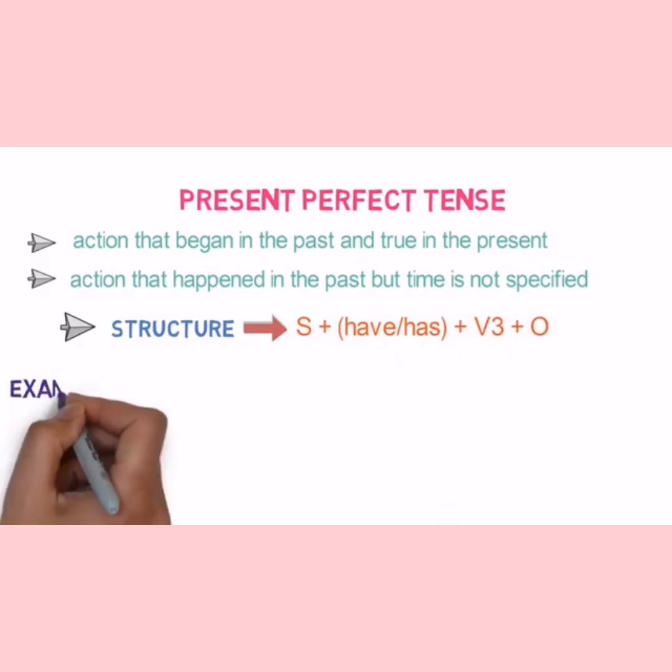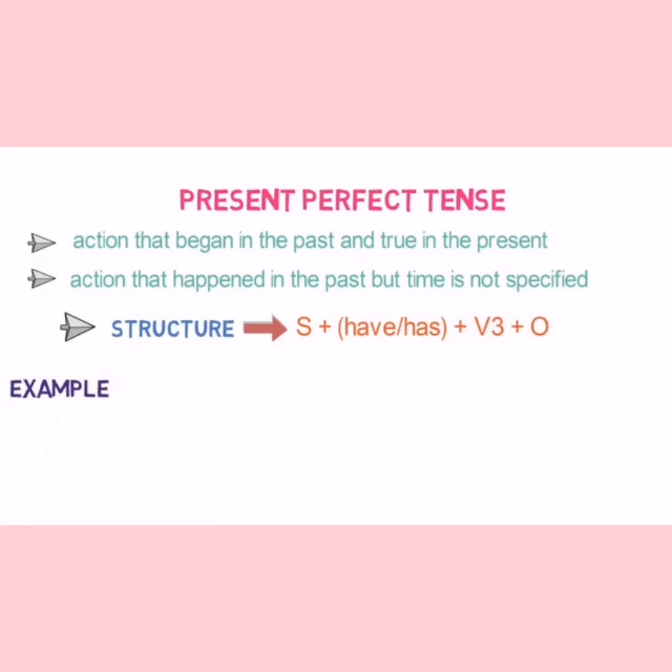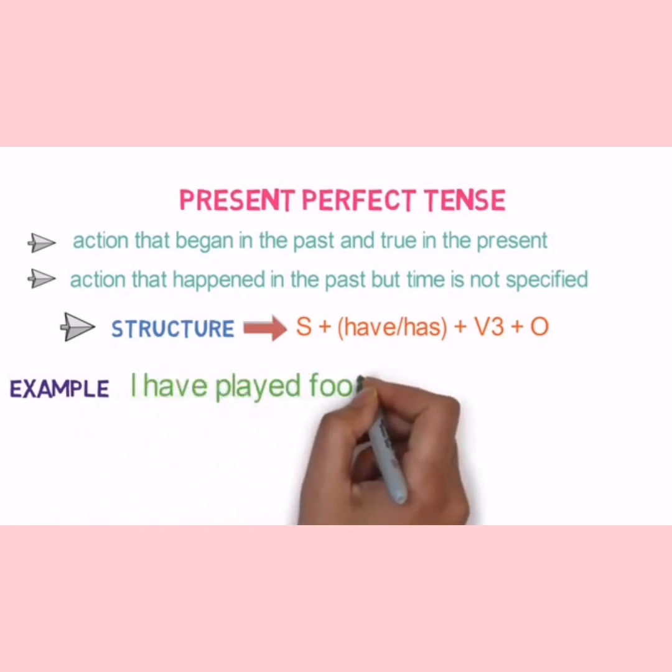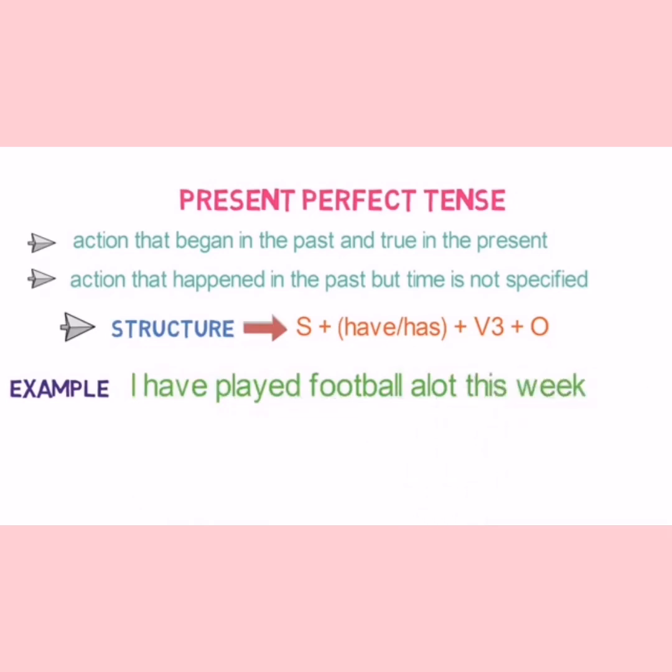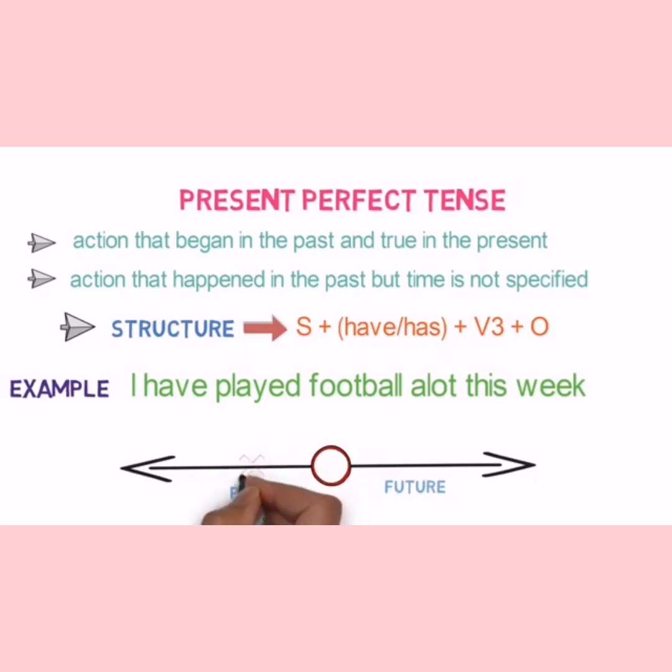Now, let's look into an example. We will look into an example of an action that happened in the past and still is true. Okay? Like, I have played football a lot this week. Now, let's look into the timeline for it. The action of playing has started in the past and is still true in the present moment. That is, I am still playing football.